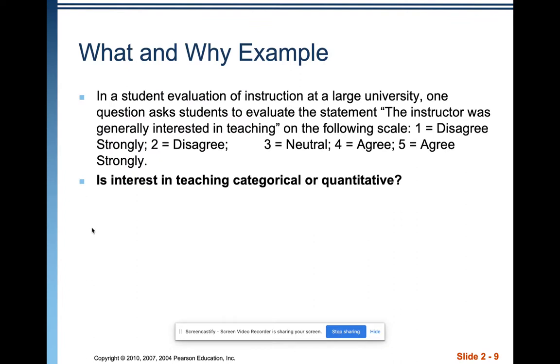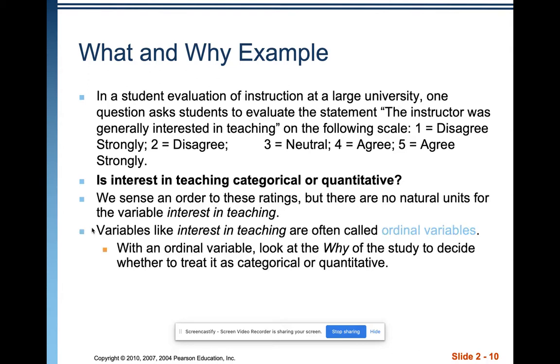All right. So, in a student evaluation of instruction at a large university, one question asked students to evaluate the statement, the instructor was generally interested in teaching, on the following scale: 1 disagree strongly, 2 disagree, 3 neutral, 4 agree, 5 agree strongly. So, is interest in teaching categorical or quantitative? There's numbers, but those numbers are just a way of representing the different cases for that category. And so we have a categorical variable.